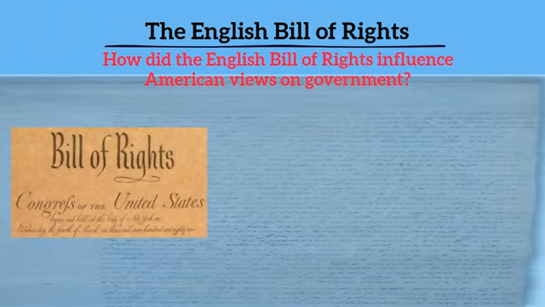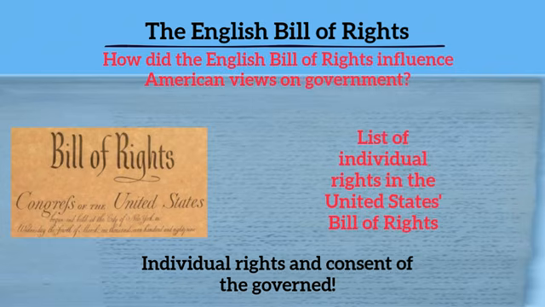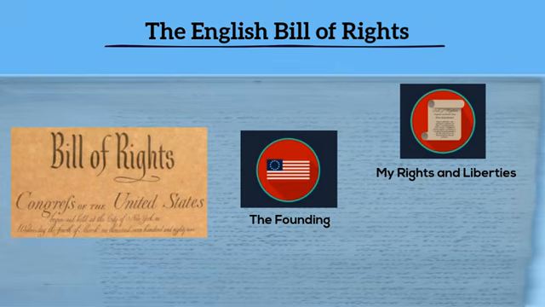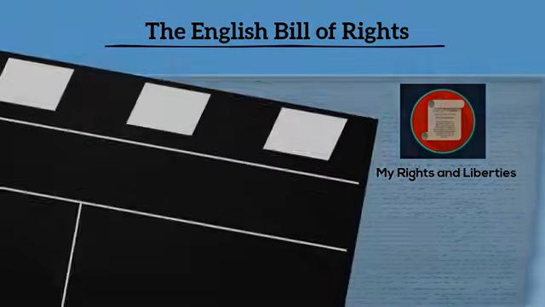Where else do we see the influence? In the U.S. Bill of Rights. Just like the English Bill of Rights, the U.S. Bill of Rights, part of our Constitution, lists individual rights. And remember that individual rights and the consent of the governed are both extremely important to us, and both come from that English document. You can learn more about the Bill of Rights in our topic area, My Rights and Liberties, and more about the Declaration of Independence in our topic area, the Founding, here on Civics360.